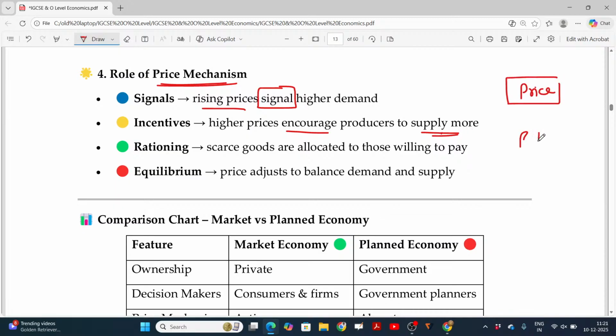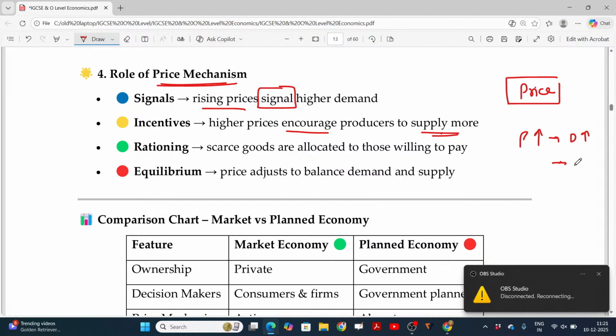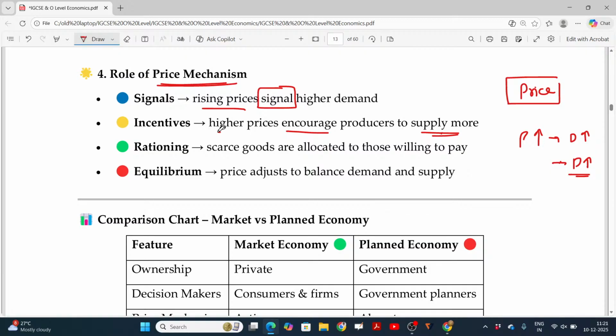Okay, if the price is increasing, what happens? You can decide that the demand is also increasing. Producers are willing to sell at a higher price, making huge profit. As profit increases, producers are happy to produce more. Higher price encourages producers to supply more because this leads to higher profit.